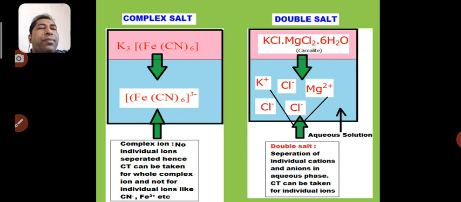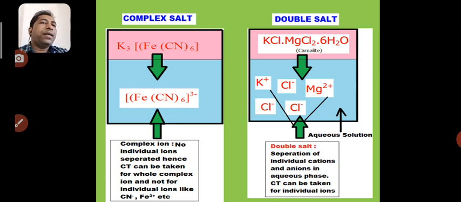In the case of a double salt, we can see a very simple example of carnallite, that is KCl·MgCl2·6H2O. When we dissolve this carnallite in aqueous solution, the individual cations and anions get separated, and the important thing is that we can take the CT for potassium, Cl−, or Mg2+ individually.